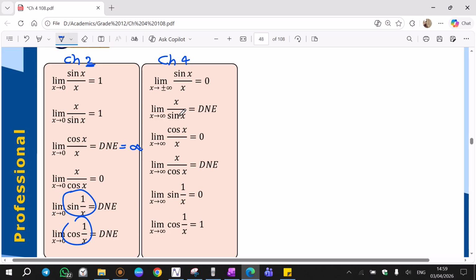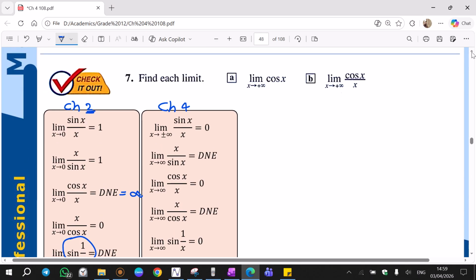The result, we don't know if it's positive infinity or negative infinity. Since we cannot make the decision, the limit does not exist. Or we can use the sandwich theorem, and you will see one side will be negative infinity, the other side will be positive infinity. So left won't be equal to right. For the rest, it's the same.